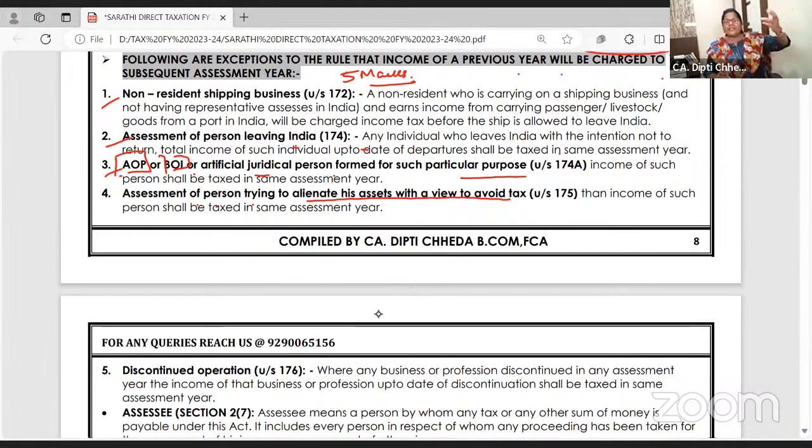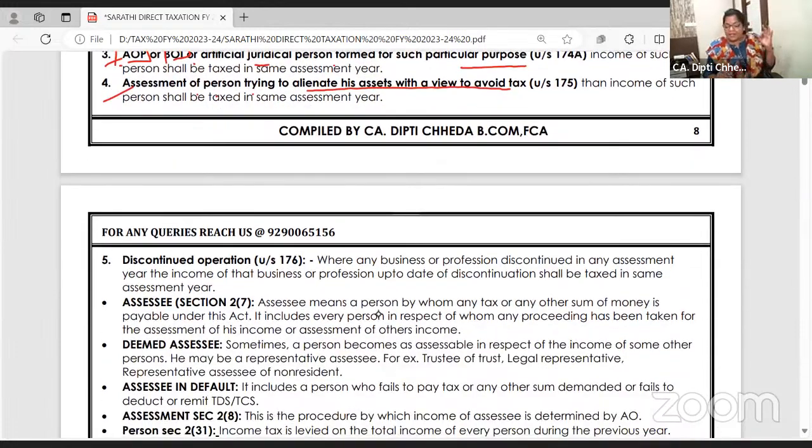So when you know a person is trying to sell off his property, divert his assets, and he's going to avoid paying the tax, can we ask him to pay the tax of this year's income now only? Answer is yes. Okay, discontinued operations.